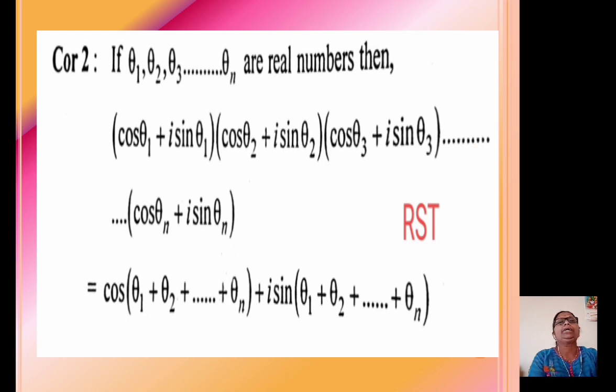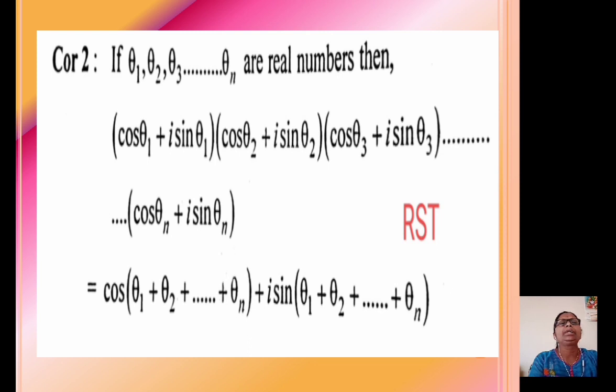Now we consider the second corollary. If theta 1, theta 2, theta 3 up to theta n are real numbers, then (cos theta 1 plus i sin theta 1) into (cos theta 2 plus i sin theta 2) into (cos theta 3 plus i sin theta 3) and so on, into (cos theta n plus i sin theta n), equals cos of (theta 1 plus theta 2 plus up to theta n) plus i sin of (theta 1 plus theta 2 plus up to theta n).